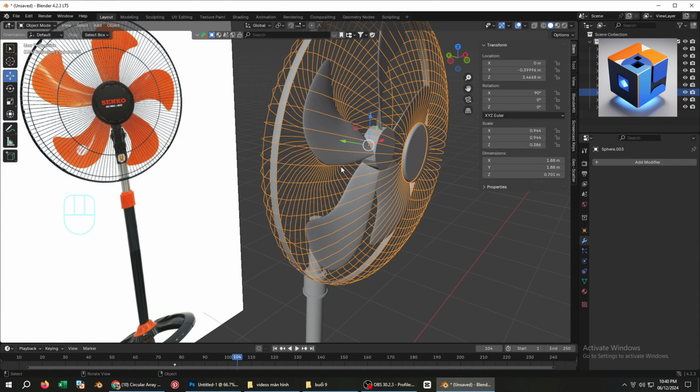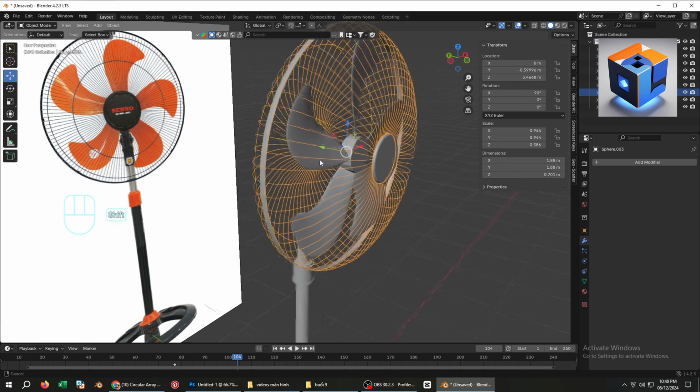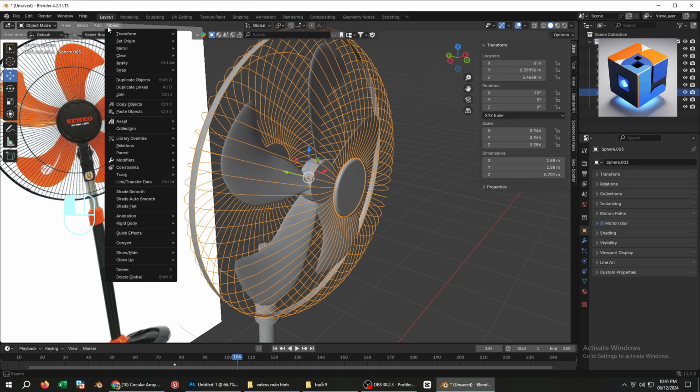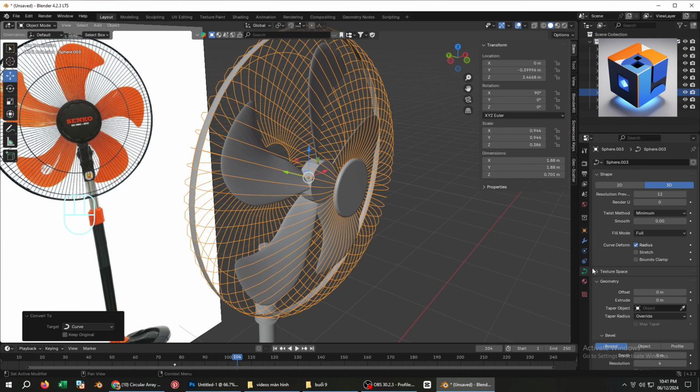Select one edge. Press A to select all the fan blades. Go to the Object menu and choose Convert to Mesh. Then increase the bevel slightly to adjust the thickness as you prefer.